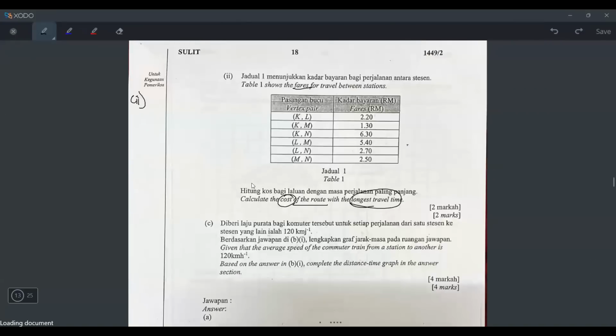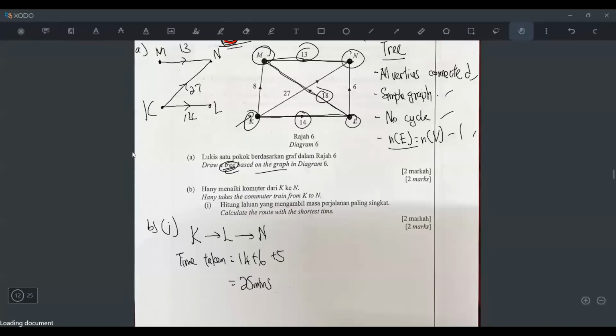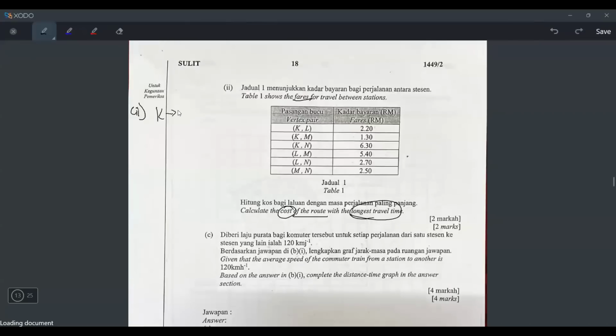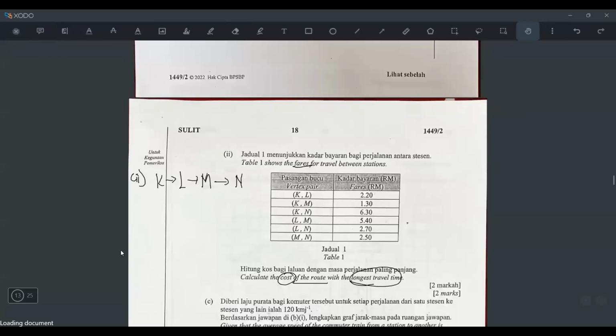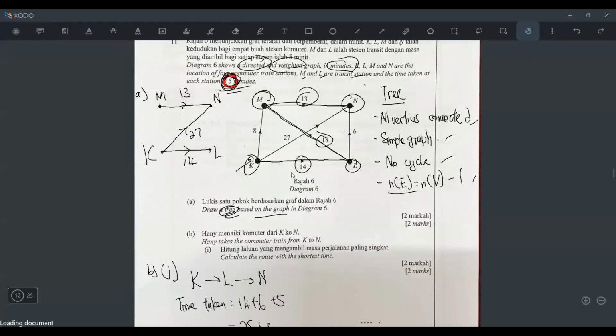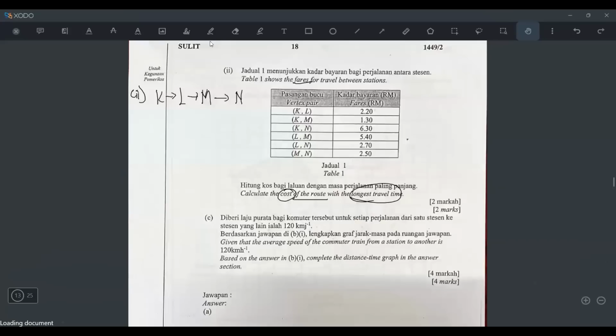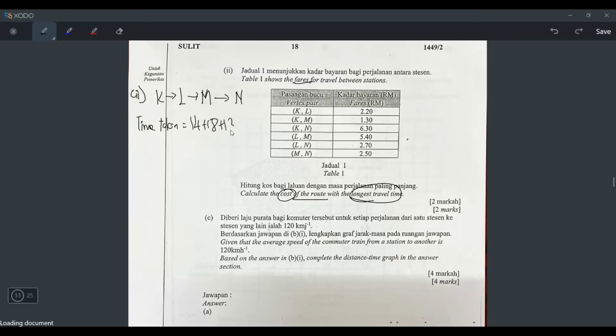Let's write. So the longest route. Okay, let's write down from where to where first. K to L. Okay, K to L. And then L to M, baru to N. K to L, and then L to M, M to N. This is the route with the longest time. So it'll be 14 plus 18 plus 13. So the time taken will be 14 plus 18 plus 13.